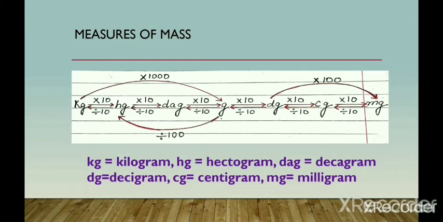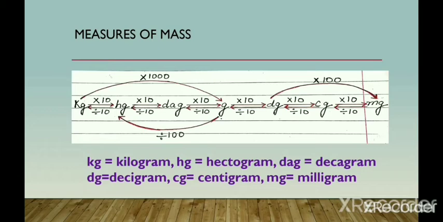If you want to convert a decigram into milligram, it is also similar, from higher unit to lower unit. So you are skipping one step, that is centigram. So you have to multiply 10 into 10, that is 100. So if you want to convert decigram into milligram, you have to multiply it by 100.